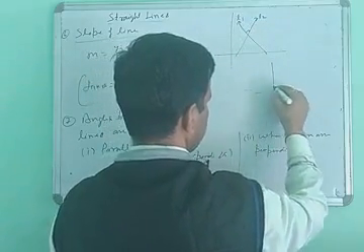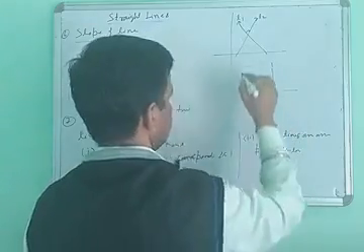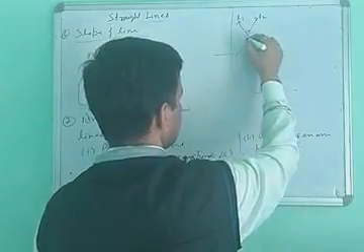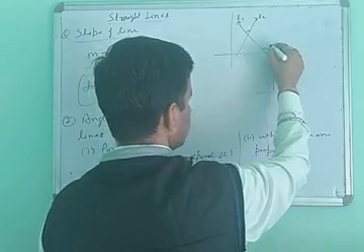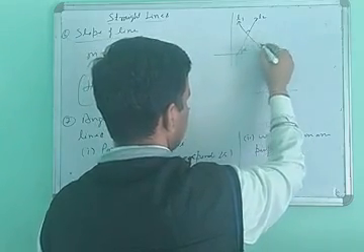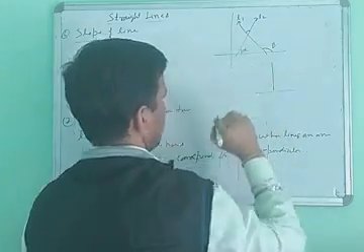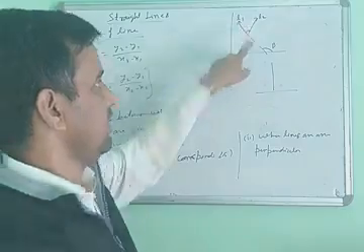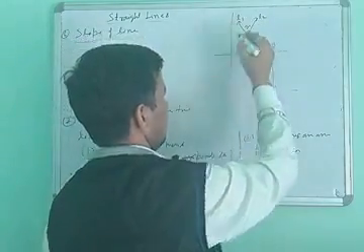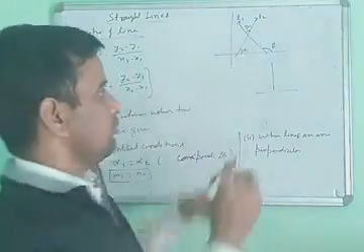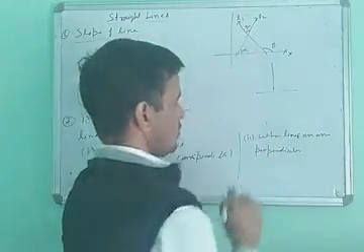In this shape, what is the slope of this line? I have the perpendicular here, this is also 90 degrees. Suppose this angle is alpha and this one is beta, and this is the 90-degree angle. Angle will be taken from the positive direction of the x-axis, don't take any other angle.